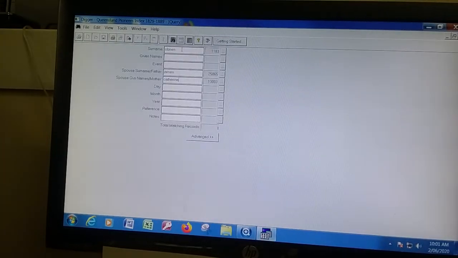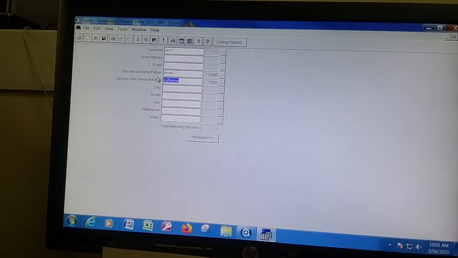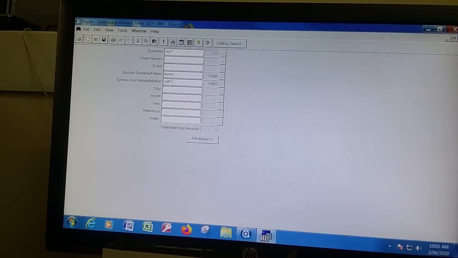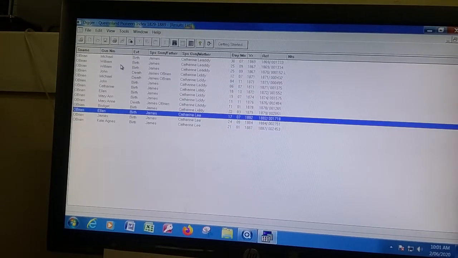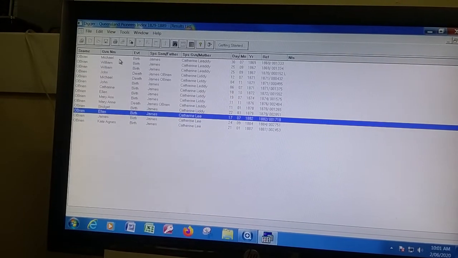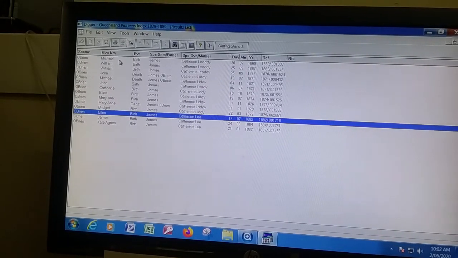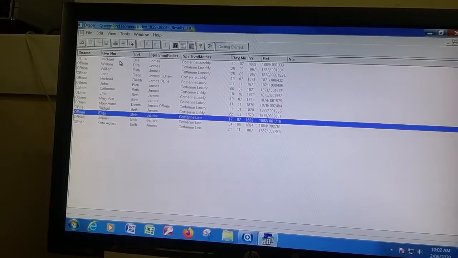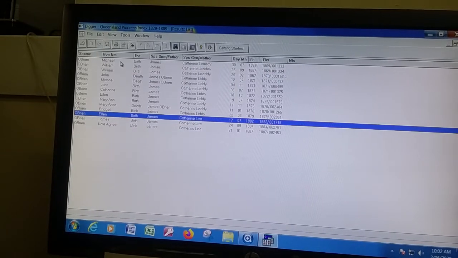However, by using the wildcard, by putting in OBRI asterisk, we can leave James there because that's fairly good. CATHL asterisk. Now we've got 14 entries. Let's have a look at those. Again, those last 3 don't belong here. However, we've now found Michael, born 1869, registered O'Brien, BRIAN, William, born 1867, died the same day, also registered as O'Brien, BRIAN. Michael died 1871, John born 1871, Catherine born 1872.